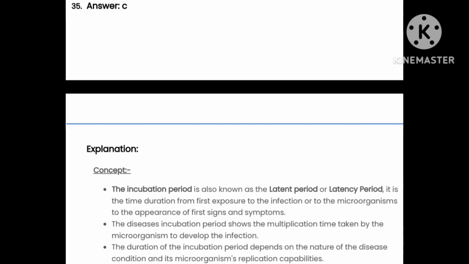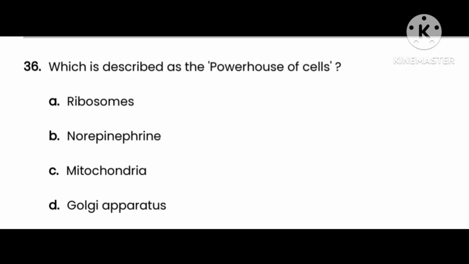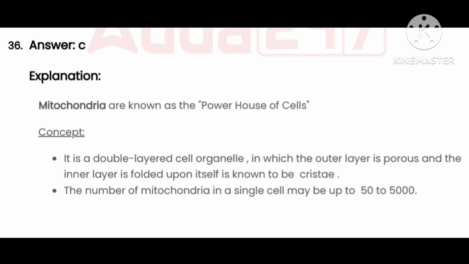Our next question is question number 36. Which is described as the powerhouse of cell? Option A, ribosomes; option B, norepinephrine; option C, mitochondria; option D, Golgi apparatus. And the right answer is option C, mitochondria. Mitochondria are known as the powerhouse of cell.